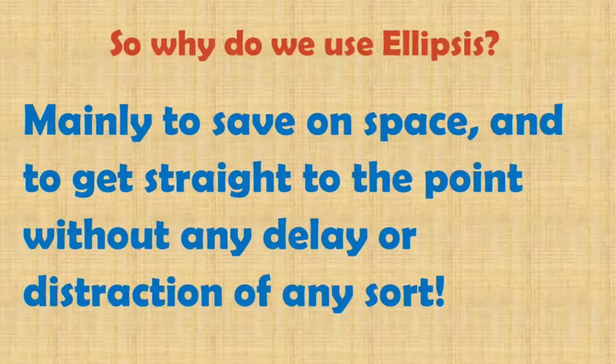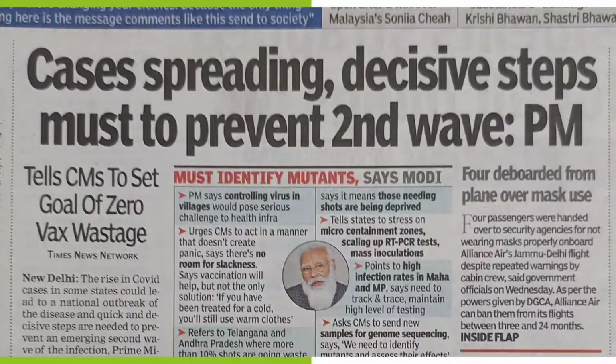So why do we use ellipses? Mainly to save on space and to get straight to the point without any delay or distraction of any sort. Now let's do an interesting and engaging study of headlines from today's newspapers. Today is the 18th of March 2021.